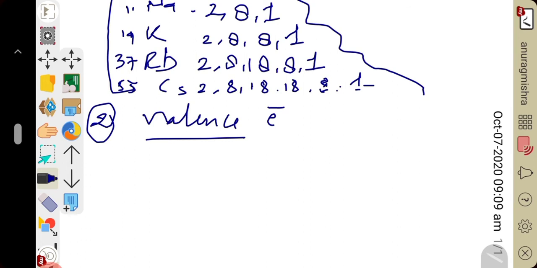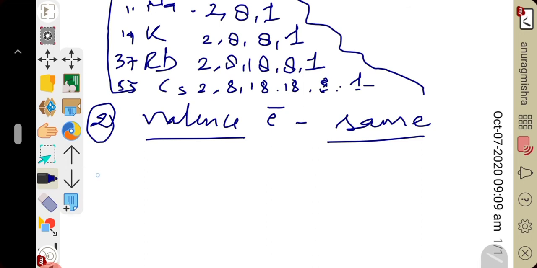From the electronic configuration above, their electronic configuration is the same, having the same number of electrons in the outermost shell. So the valence electron of hydrogen and alkali metals is the same, that is one electron in the valence shell.